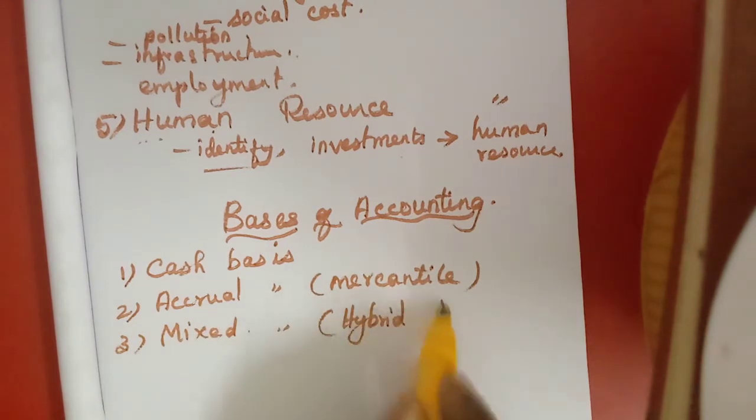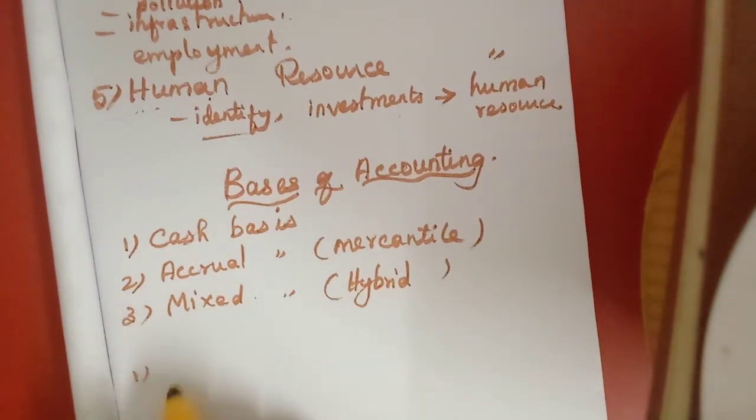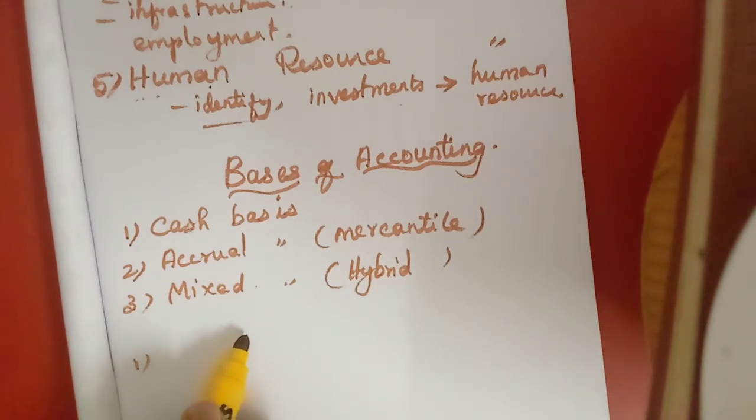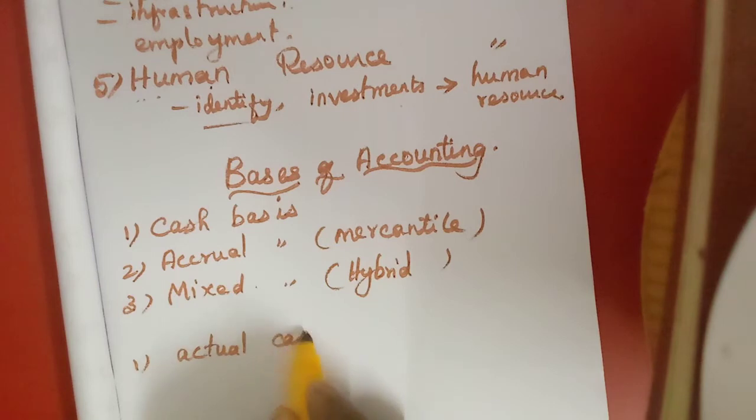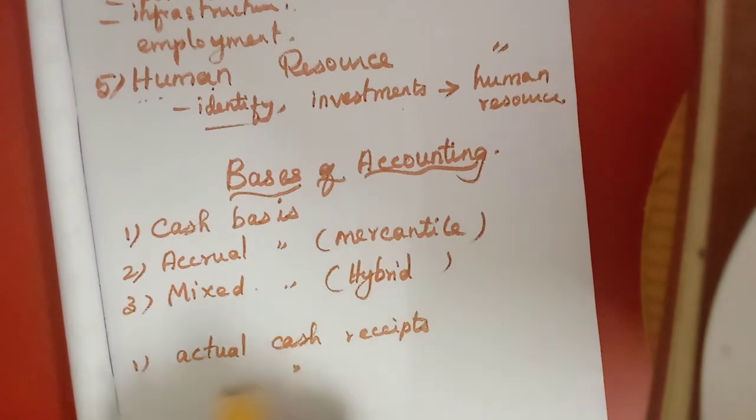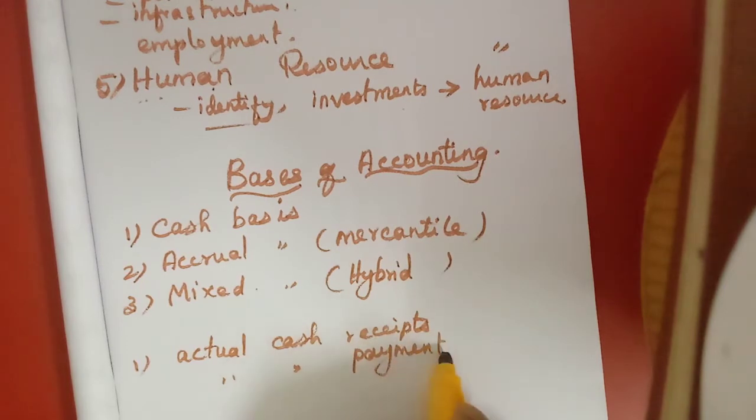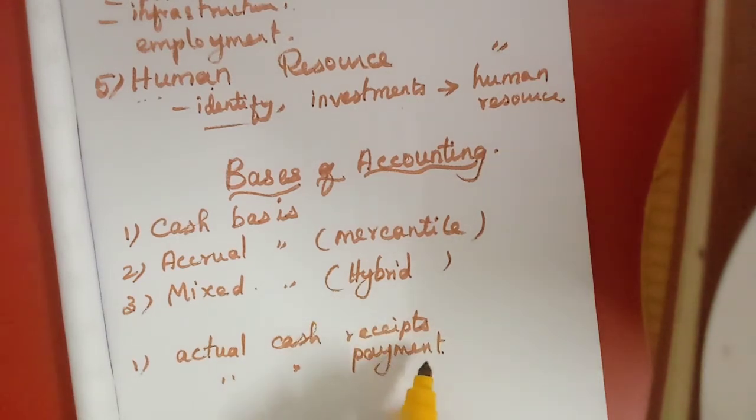So what is cash basis? First one, cash basis. Here they will enter all the transactions, that means only actual cash receipts and actual cash payments will be entered. If it is an expense, whether it is last year's or next year's, they do not worry, but whether that payment has occurred, only then they will enter.